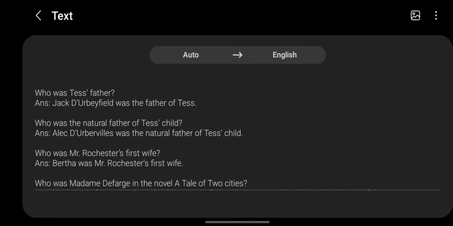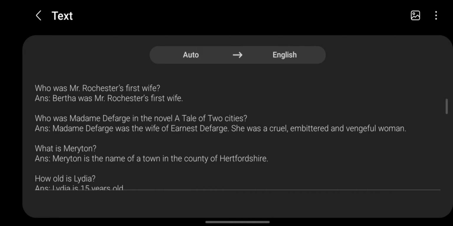Who was Mr. Rochester's first wife? ANS. Bertha was Mr. Rochester's first wife. Who was Madame Defarge in the novel A Tale of Two Cities? ANS. Madame Defarge was the wife of Ernest Defarge. She was a cruel, embittered and vengeful woman. What is Meryton? ANS. Meryton is the name of a town in the county of Hertfordshire. How old is Lydia? ANS. Lydia is 15 years old.